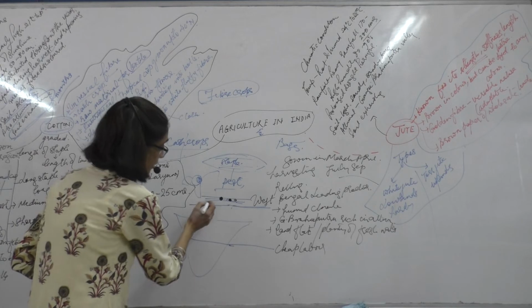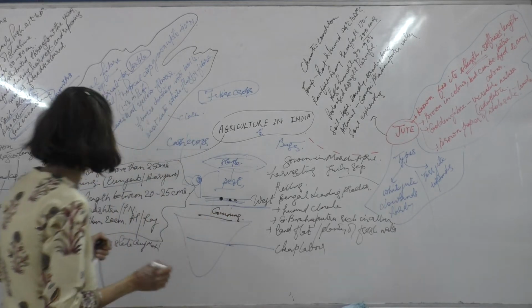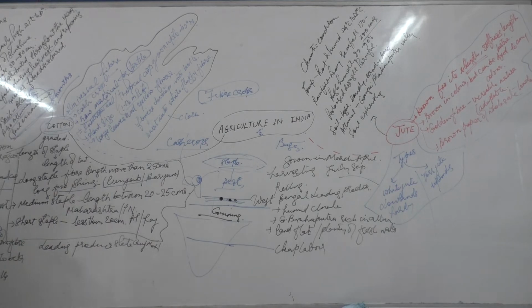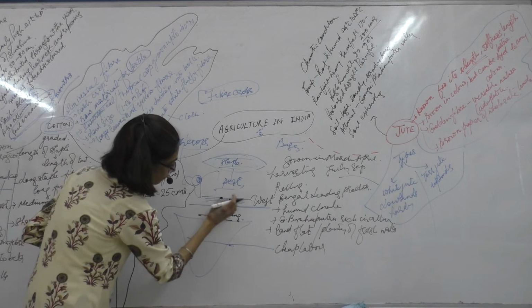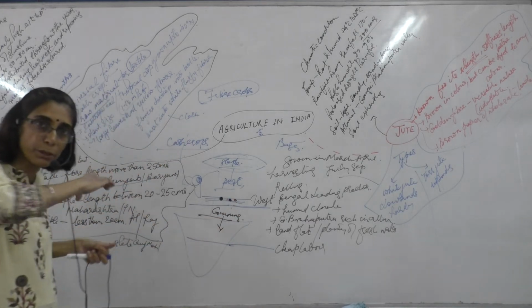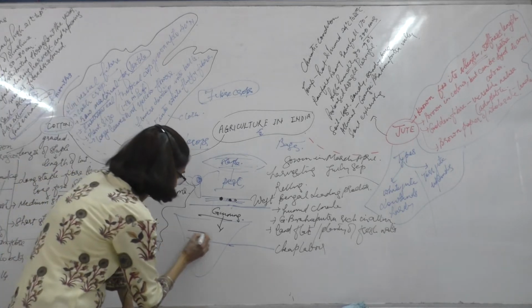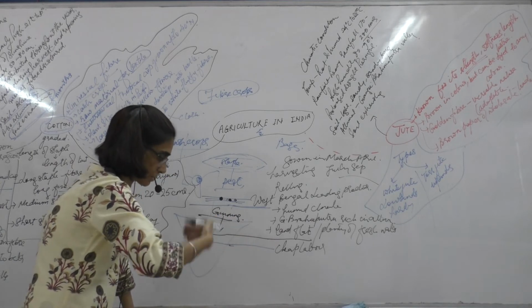You have to remember that ginning is an important concept, because it is the removal of the fiber from the seed, and after ginning it is converted into bales. That means the fibers are joined together and wrapped.